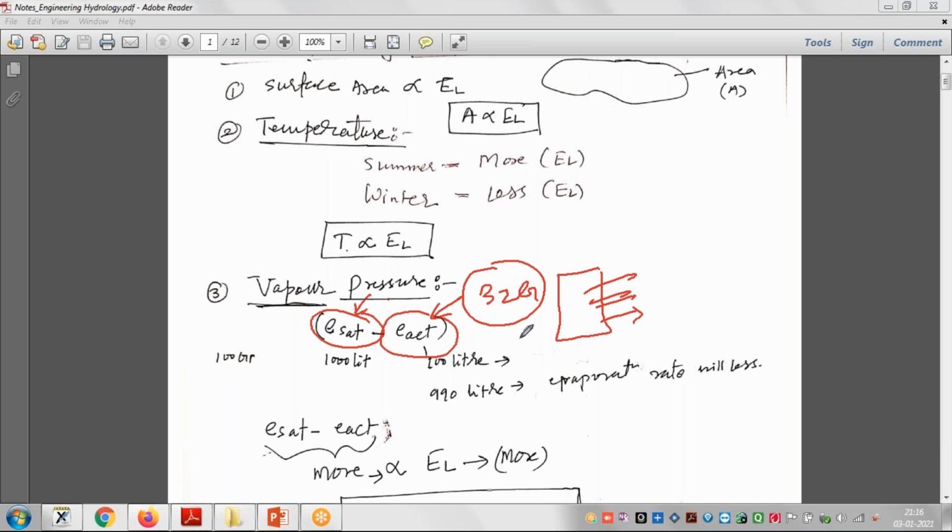And if it is very less, say 1 GB only, it means vapor pressure will be less and evaporation will be more. So as the difference becomes less, evaporation will be less, right?